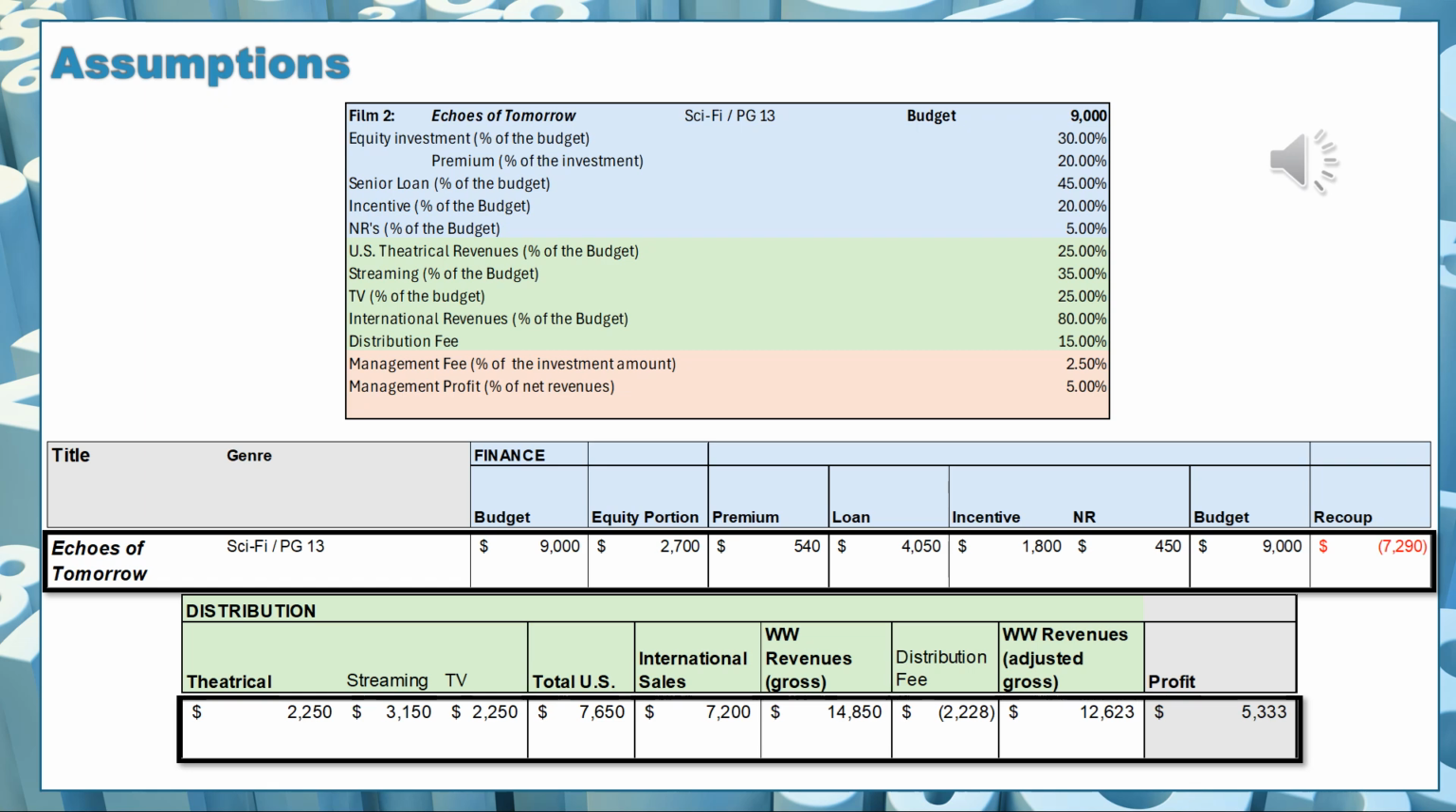The worldwide adjusted gross would then be $16,623,000 after I took my worldwide gross revenues and deducted my distribution fees. Now I take that worldwide adjusted gross revenue, run it against the amounts I have to recoup. That would be $12,623,000 minus $7,290,000. I will generate a profit of $5,333,000 for our movie Echoes of Tomorrow.